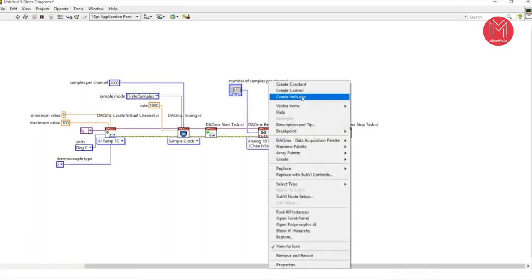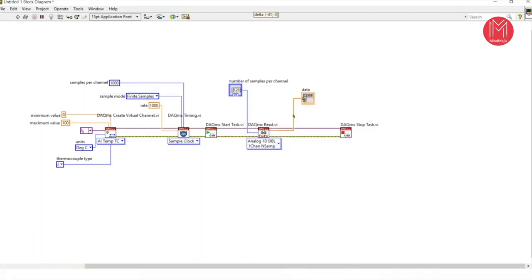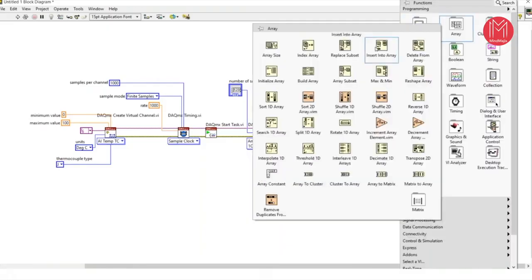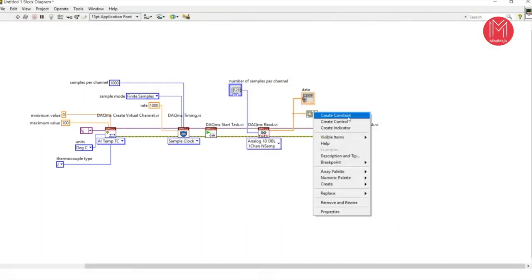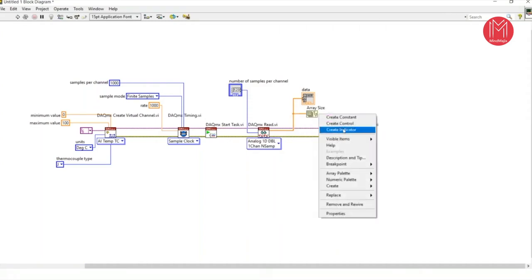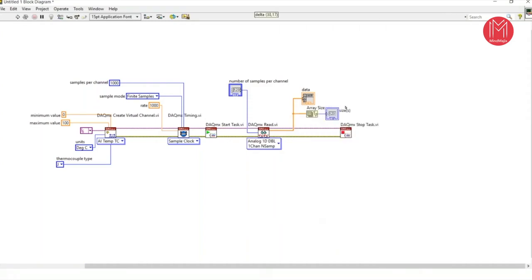Here you can right click and create indicators. Next, if you talk about the CLAD exam and detection, how many samples, how much data we are generating, if you want to know, for that you can right click here, come to the array palette, take array size, and connect here. Right click, open the label, create indicator, array size.